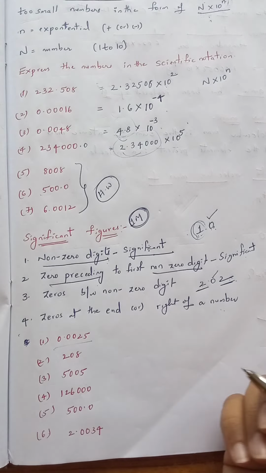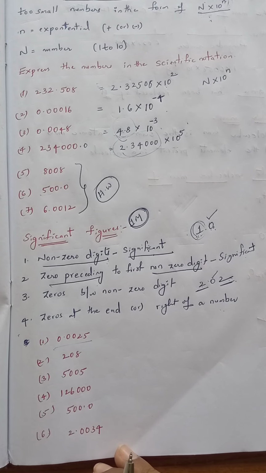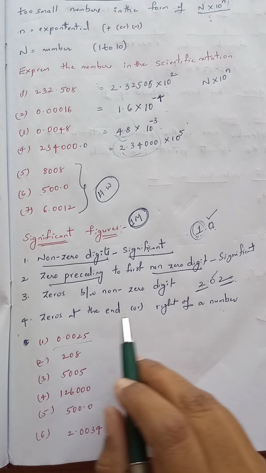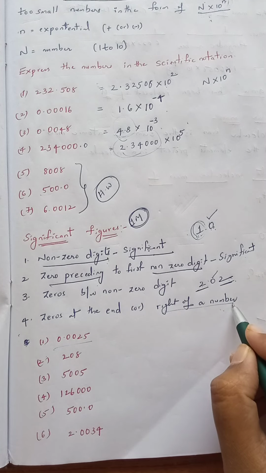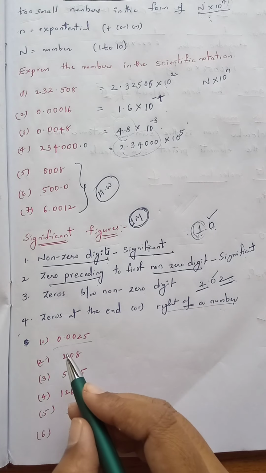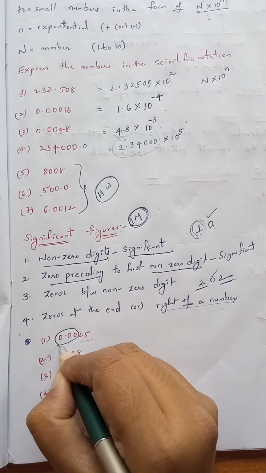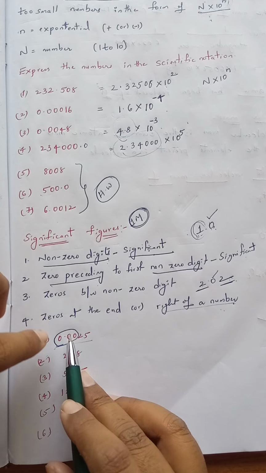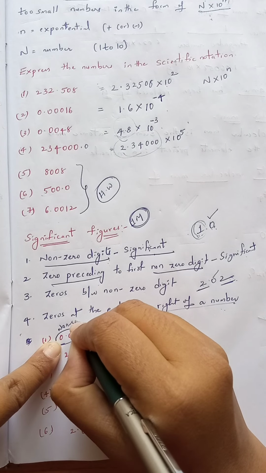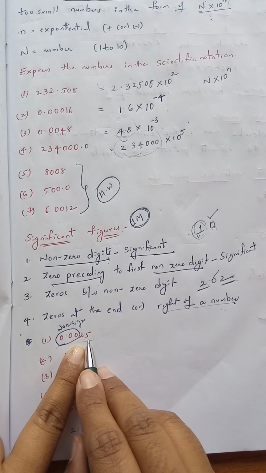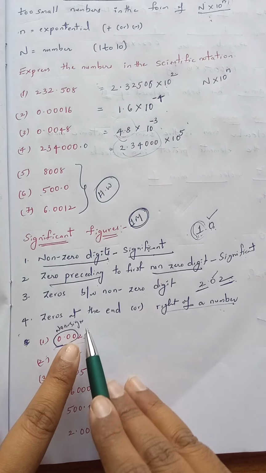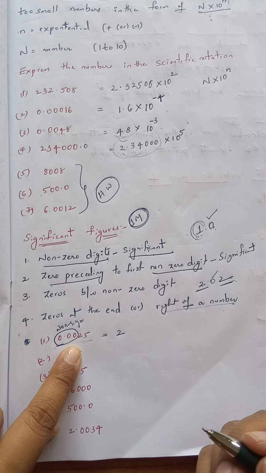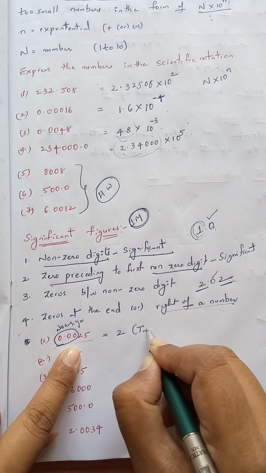Now we want to find the number of significant figures in the given numbers. See, these zeros are present on the left side. What I have told you is that a 0 present on the right of a number is significant, but these 3 zeros present on the left side of a number are non-significant. Now what are these two? These two are non-zero digits. These two non-zero digits become the significant figures. So the total number of significant figures is 2.